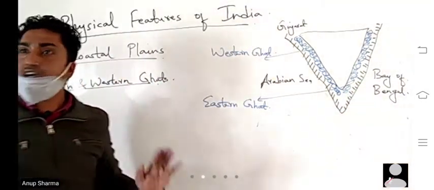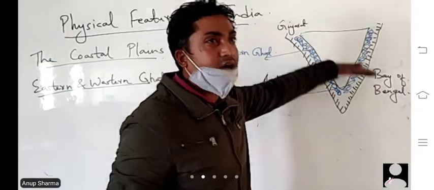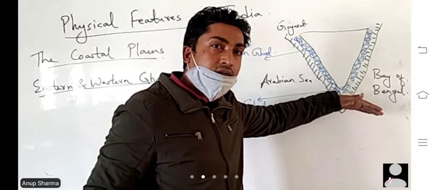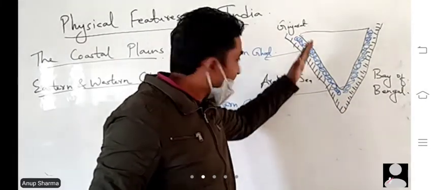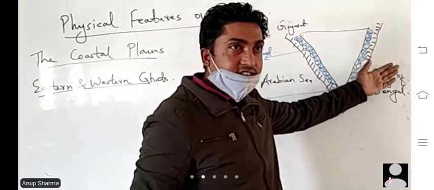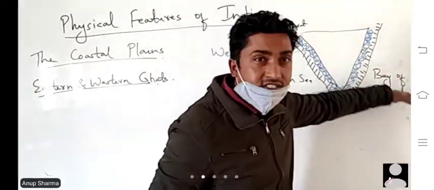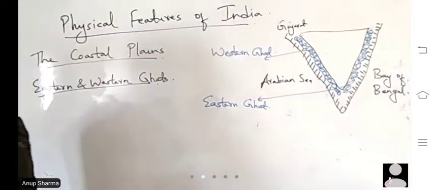So that will be a correct answer. Narmada and Tapi flow in the west, but other rivers like Godavari, Krishna, Kaveri flow towards the Bay of Bengal, towards the east side.